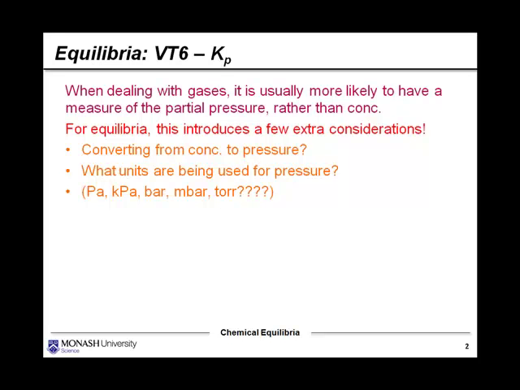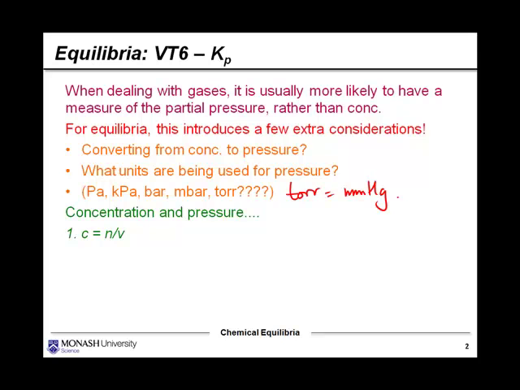So if we're now talking about pressure, what units are we using for pressure? There's all sorts of different units. You'll hear pressure talked about in pascals, kilopascals. If you're looking at the weather report, it's hectopascals. There's bar, millibar, torr, which is another name for the very old-fashioned torr. Torr equals millimeters mercury, when they used old manometers to measure gases and so on. So we need to be able to convert from concentration to pressure and back and forth.